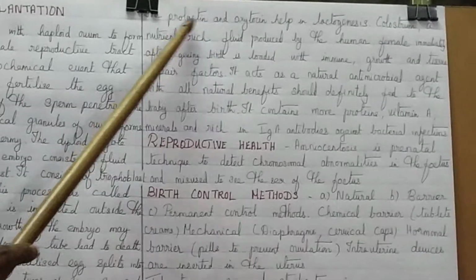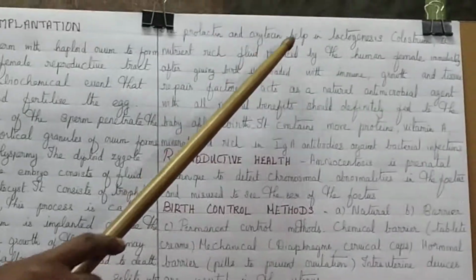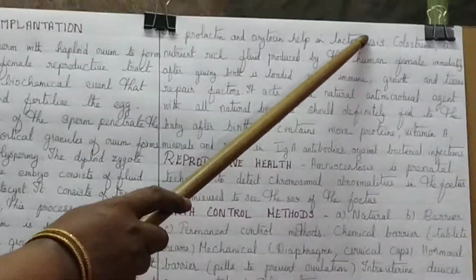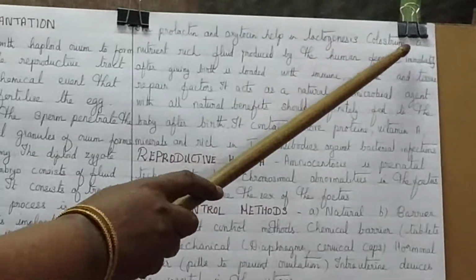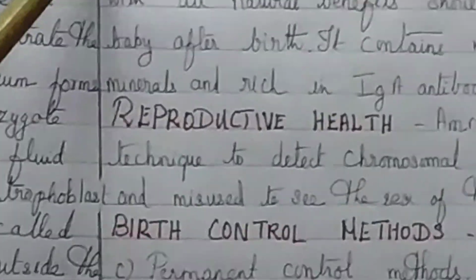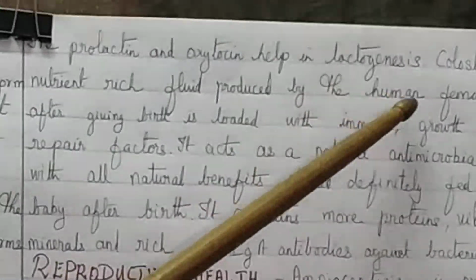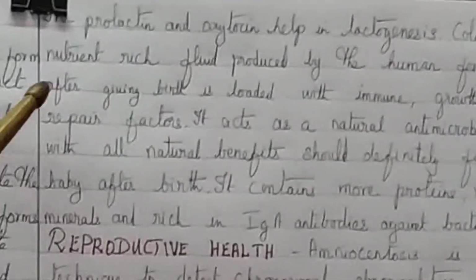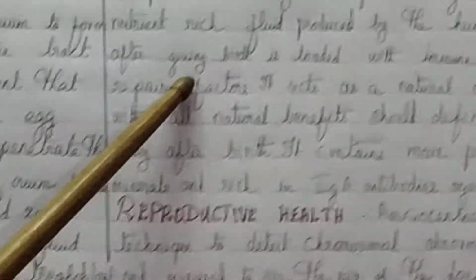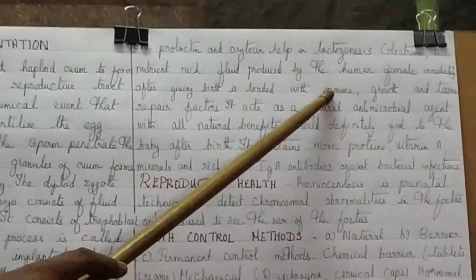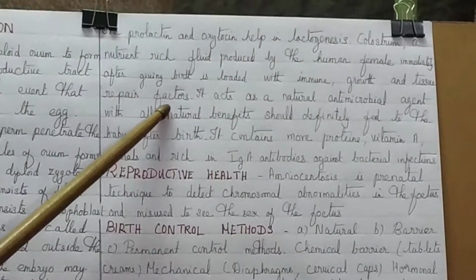Prolactin from the pituitary and oxytocin help in lactogenesis. Colostrum, a nutrient-rich fluid produced by the human female immediately after giving birth, is loaded with immune, growth and tissue repair factors.